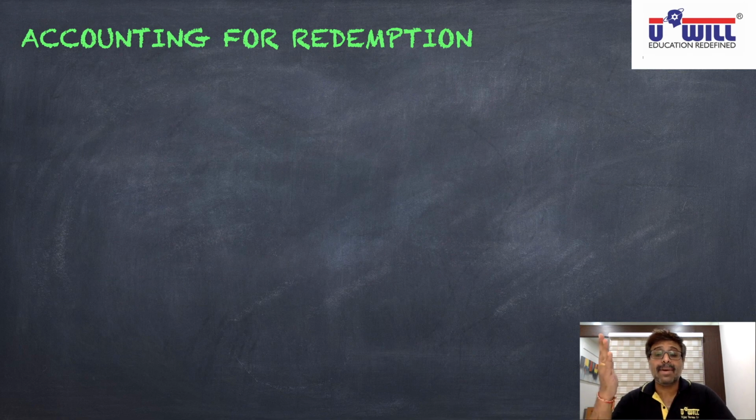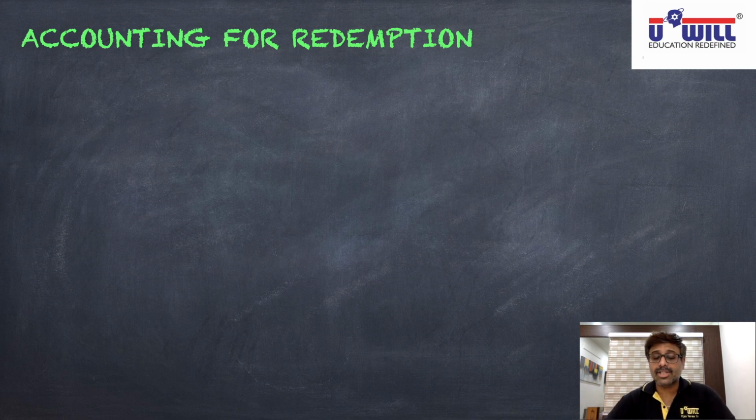Then preference share capital account debit to share forfeiture and to calls in arrears. On reissue, bank account debit, share forfeiture to share capital. And on transfer to capital reserve, share forfeiture to capital reserve. So those entries were studied in a past chapter. They are going to remain the same. I am directly taking up the entries from the second condition onwards.